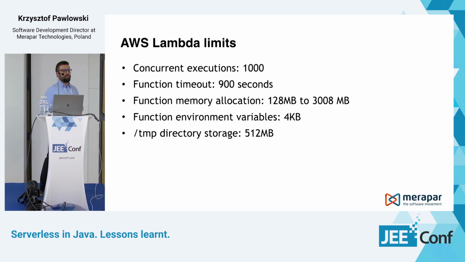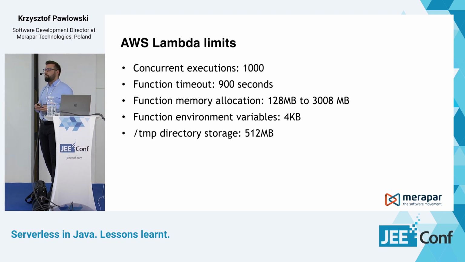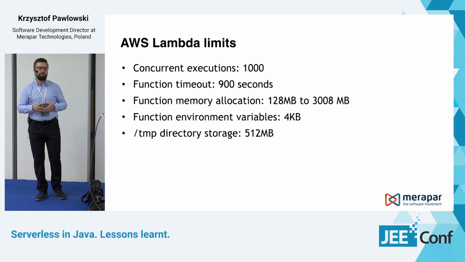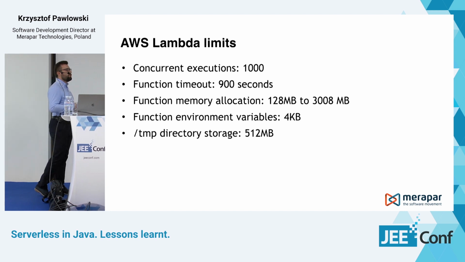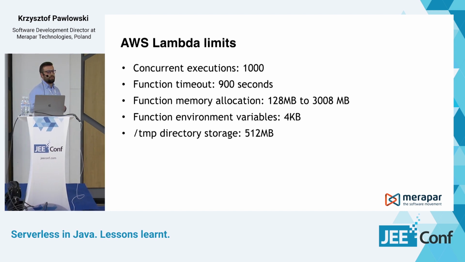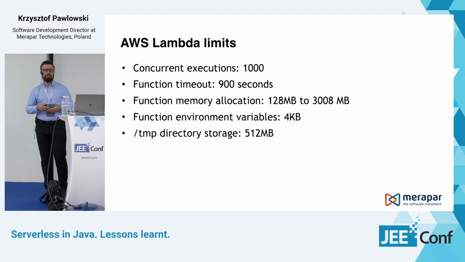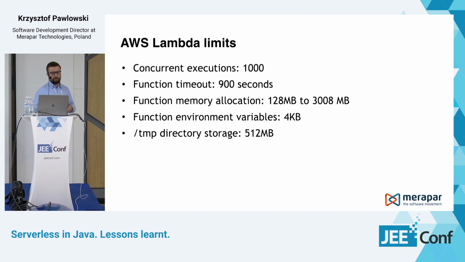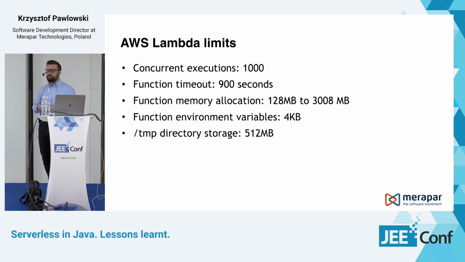Also, about the environment variables we talked about a moment ago: you can have up to 4 kilobytes of environment variables in your Lambda execution environment. If your config is much bigger than 4 kilobytes, you need to consider putting it, for example, in a database or in another kind of storage like an S3 bucket. And the temp directory of your execution environment can have up to 512 megabytes. This is also something you need to take into consideration when developing applications.